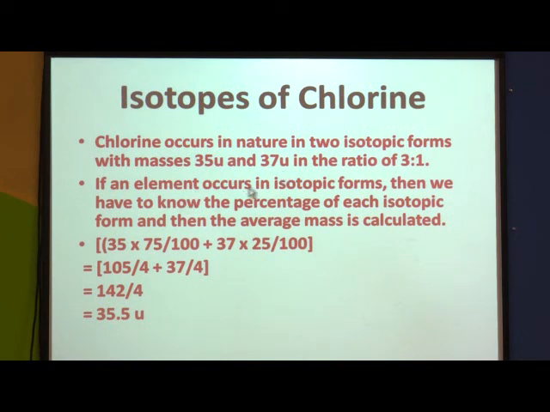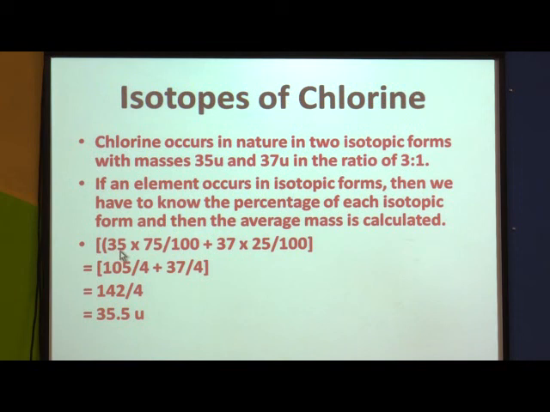If an element occurs in isotopic forms, then we have to know the percentage of each isotopic form, and then the average mass is calculated. Once we know the percentage in which each isotopic form is present, we can find the average mass. Now, for example, let us find the average mass of chlorine.